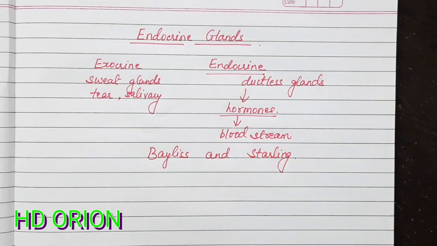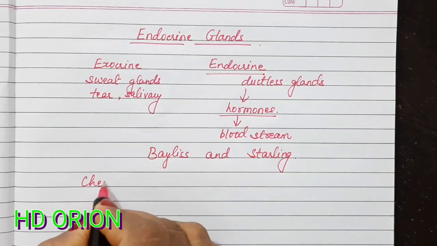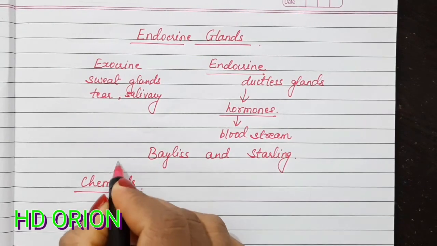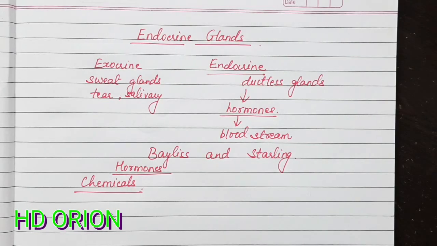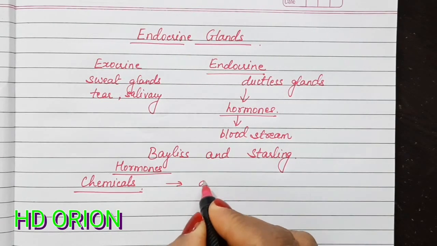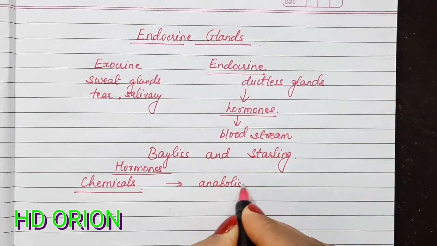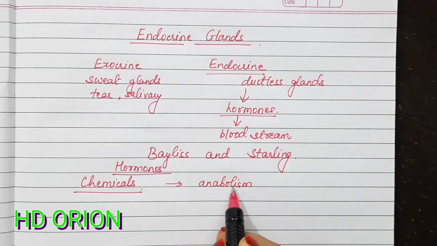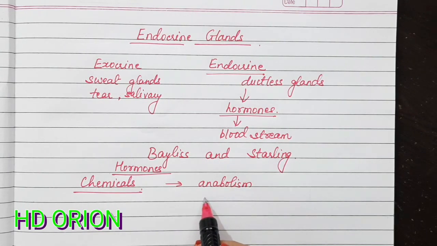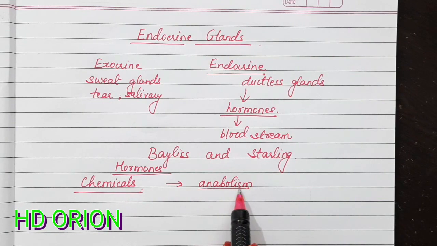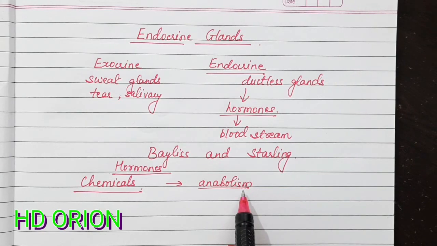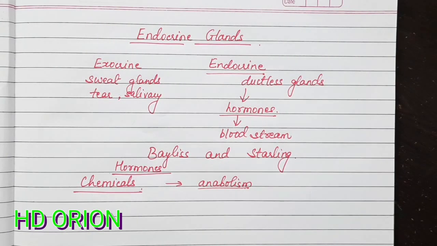Now, what are the hormones? These are chemicals. The hormones are chemicals, and these chemicals are synthesized in the endocrine glands by anabolism. Anabolism is a sub-part of metabolism. Anabolism is the constructive process and catabolism is the destructive process. Since this is the part which is synthesizing the hormones, we are saying that hormones are chemicals which are anabolically synthesized inside the endocrine glands, and then these hormones are transported by the bloodstream to the specific organ or tissue.